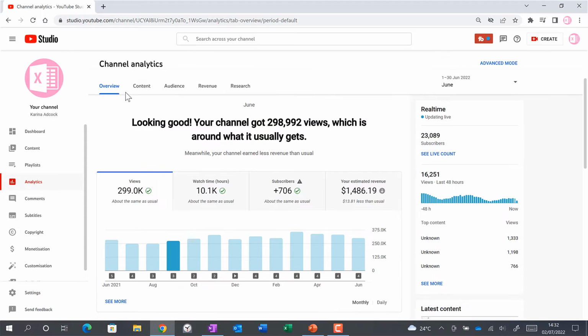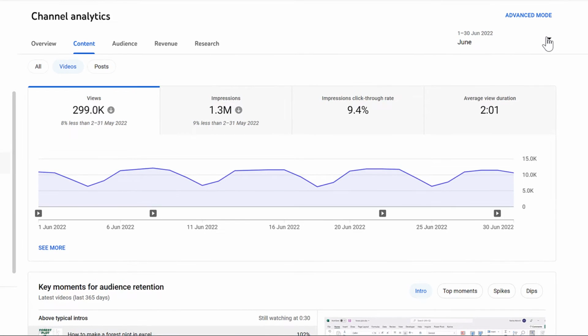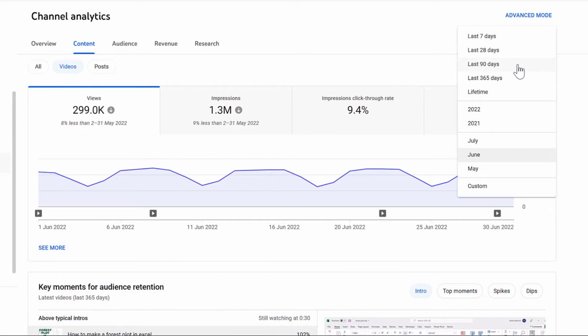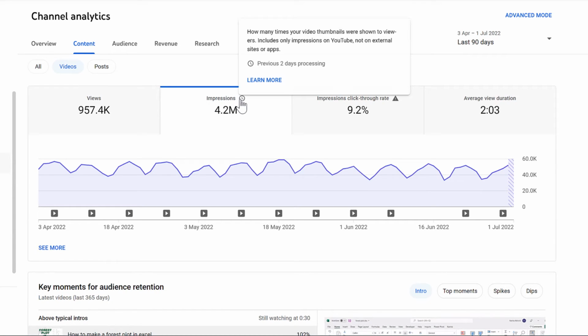Now we'll close this window and we can look through each of the tabs at the top. I'll go to the Content tab first, and here we can see the views again. I'm going to change the time period so it is for the last 90 days, and then we'll have a look at the impressions. So this is the number of people that YouTube is showing my video thumbnails to.